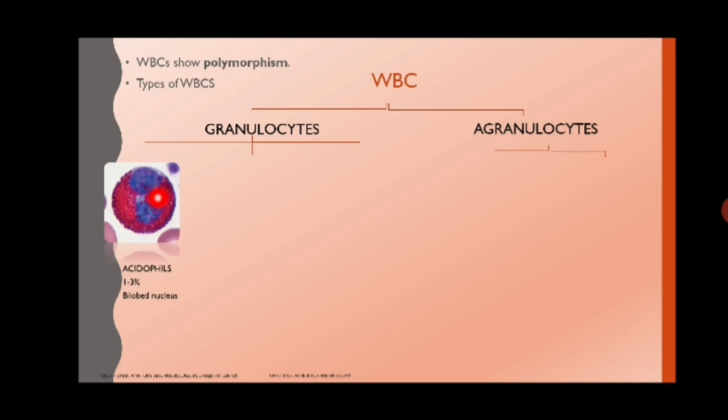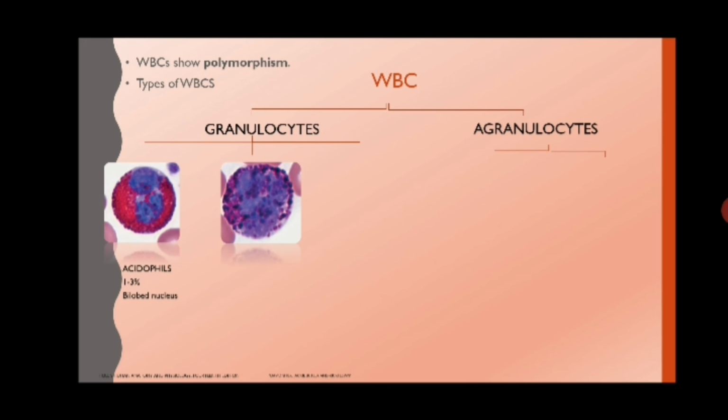And the main function of this is destroying antigen-antibody complex by phagocytosis. In allergies, their number will increase. They can also show antihistaminic property, and they are also responsible for detoxification as they can produce antitoxins.